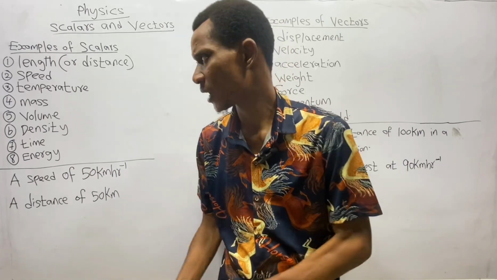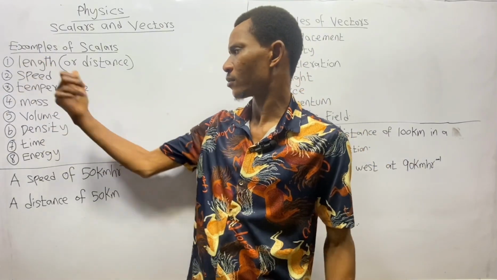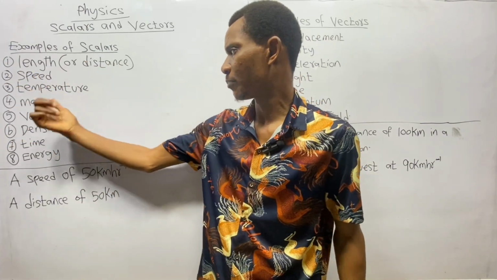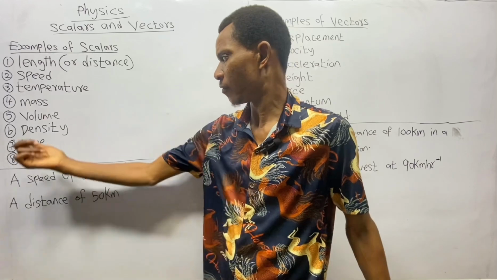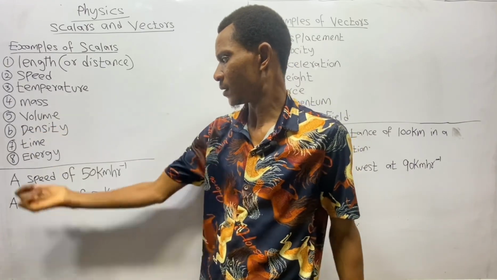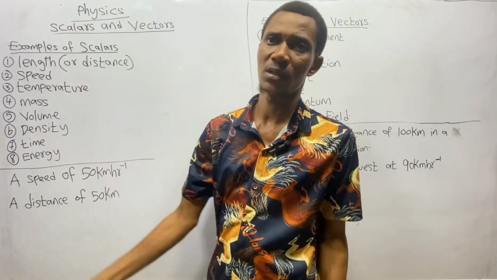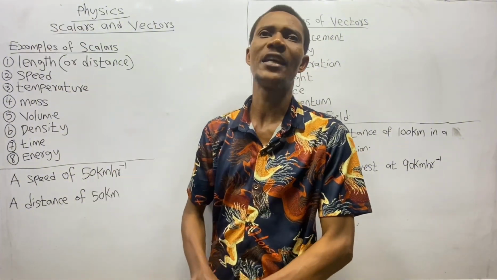Examples of such quantities are length, which you can also call distance, speed, temperature, mass, volume, density, time, and energy. These quantities are called scalars.